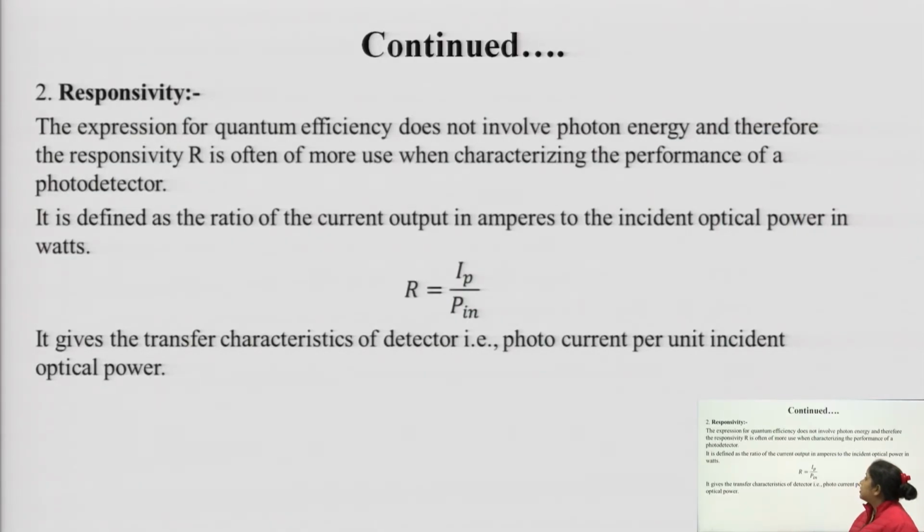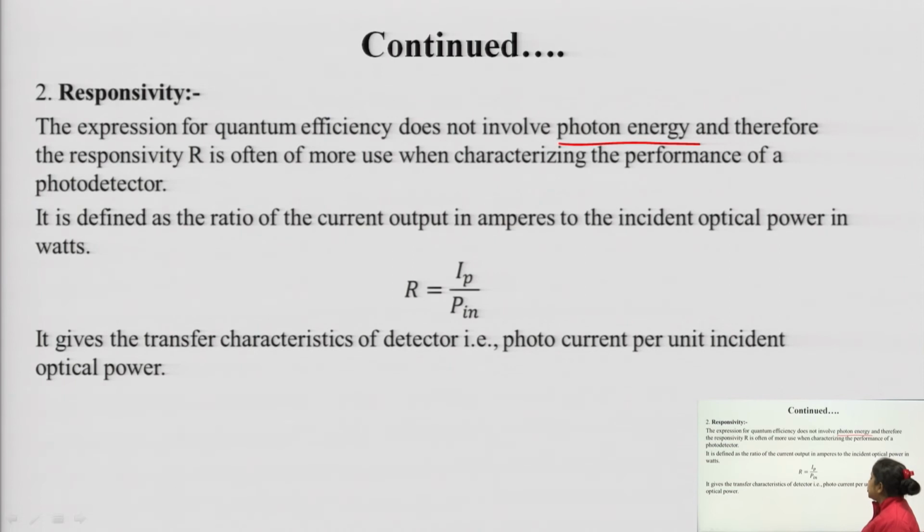Now, the second one is the responsivity. The expression for quantum efficiency does not involve photon energy, and therefore the parameter responsivity has to be taken into consideration for determining the performance of the photodetector.